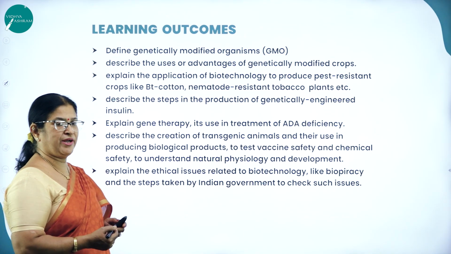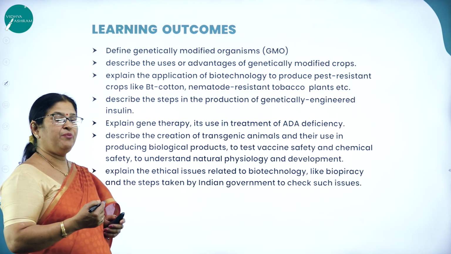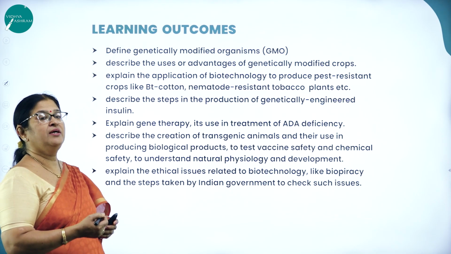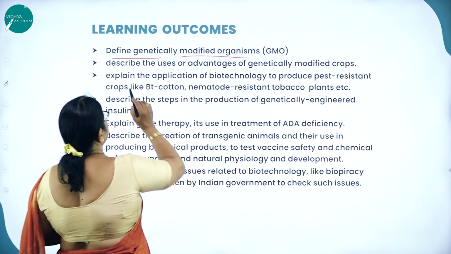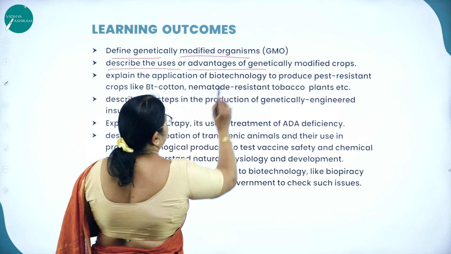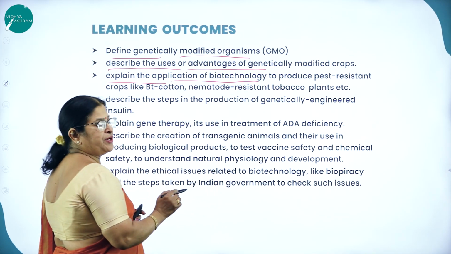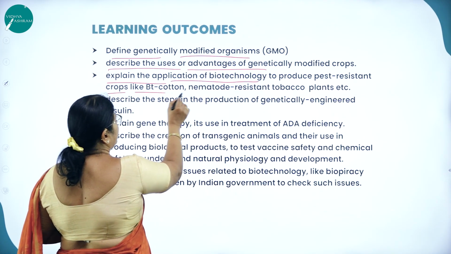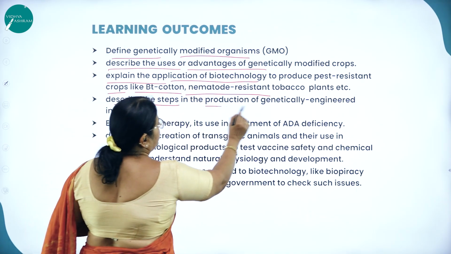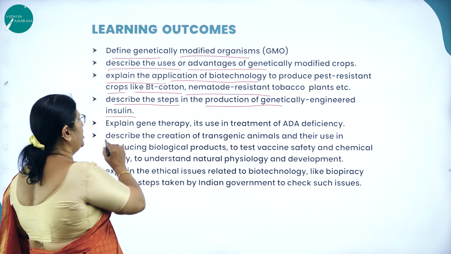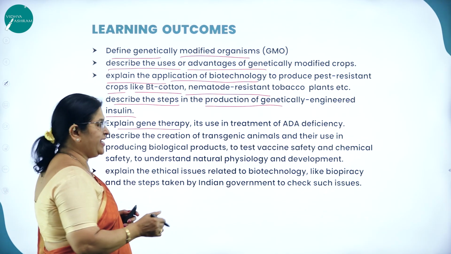Hope you have all understood the important types of questions which might be asked from this chapter, biotechnology and its applications. At the end of this chapter, you will be able to define genetically modified organisms, describe the uses or advantages of genetically modified crops, and explain the application of biotechnology to produce pest-resistant crops like BT cotton and nematode-resistant tobacco plants. You will describe the steps in the production of genetically engineered insulin, that is humulin, and explain gene therapy and its use in the treatment of ADA disease.